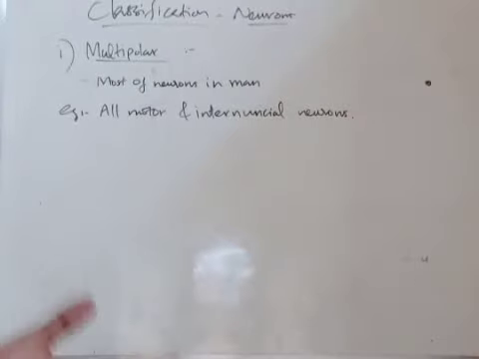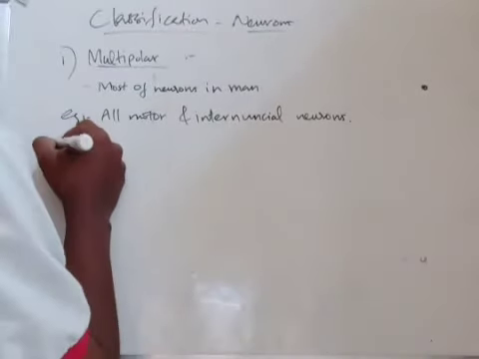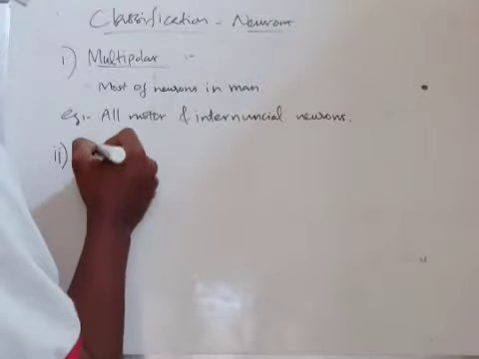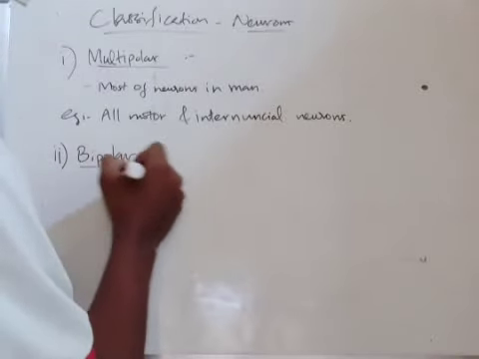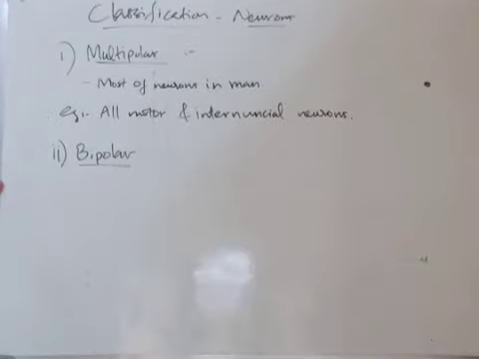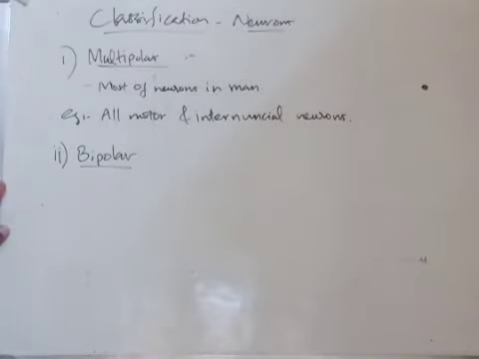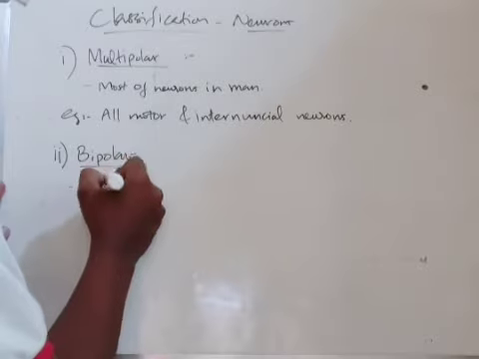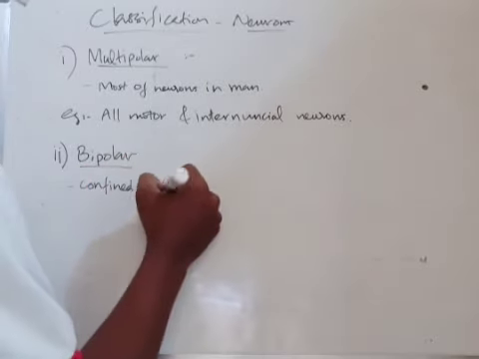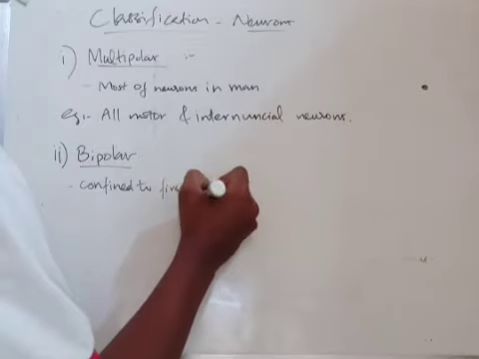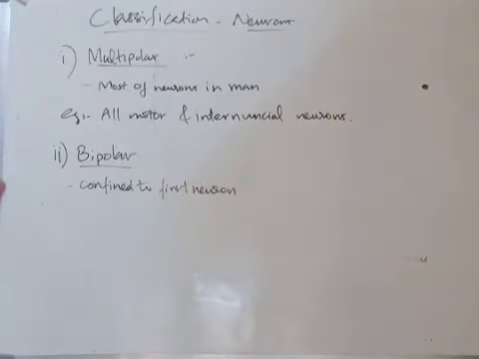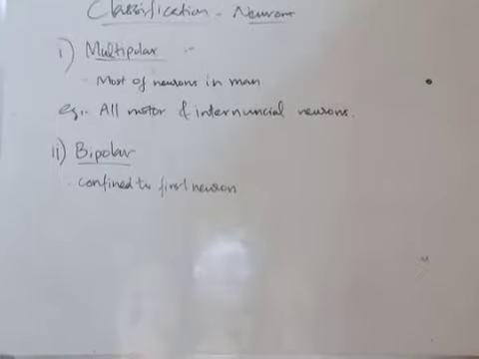Now let's move to bipolar neurons. Bipolar neurons are confined to the first neuron of the retina, the ganglia of the 8th cranial nerve, and the olfactory mucosa. Where can we see them?